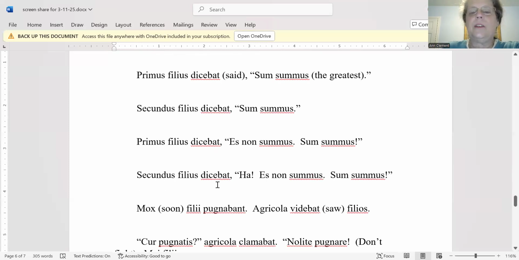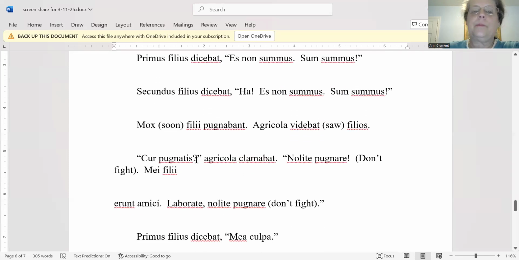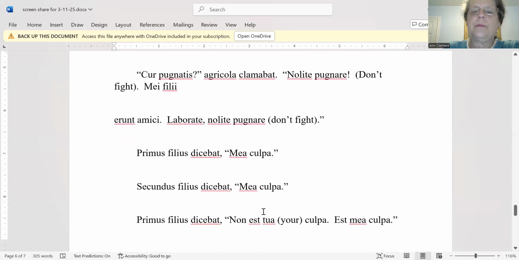The second son said, "Ha, you are not the greatest. I am the greatest." Soon the sons were fighting. The farmer saw the sons. "Why are you fighting?" the farmer shouted. "Don't fight. My sons will be friends. Work. Don't fight." The first son said, "My fault." The second son said, "My fault."